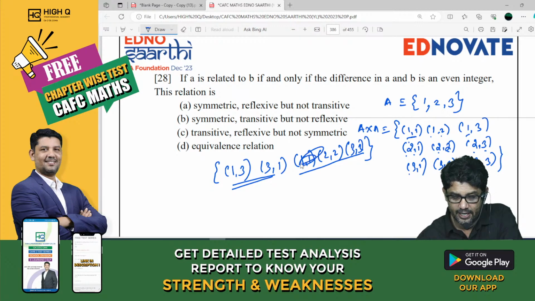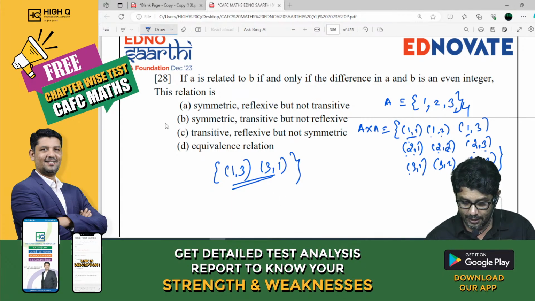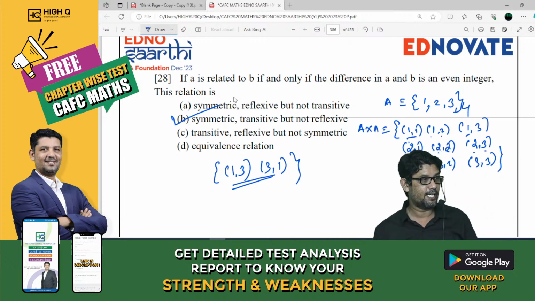One more example if I take, it will come. Sorry, only 3 numbers you took now. See, instead of this, if I take 4 also, you may get it. So better go with symmetric, transitive, but not reflexive. That is the right answer.